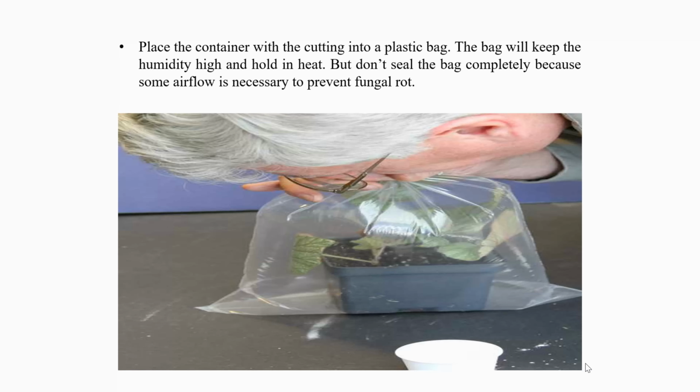After 2 to 3 weeks, begin checking for roots by tugging gently on the cutting. When you begin to feel resistance, it means roots have developed. At this point, you can transplant the cutting into its own pot or the ground. It completes the cutting procedure.